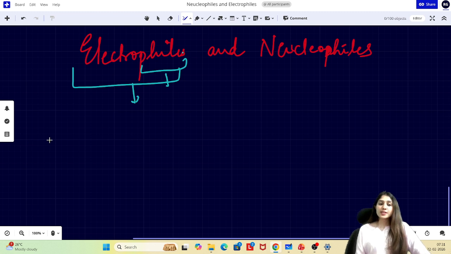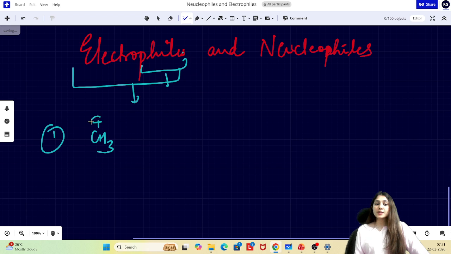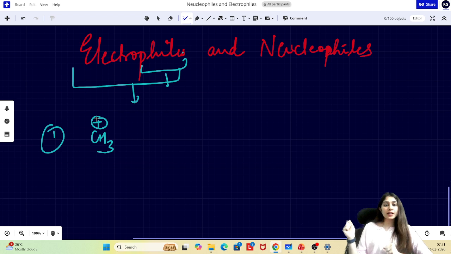For example, if we have a cation, let's say a methane cation, which has a positive charge, it will definitely try to go towards a negative center because it needs electrons, right? So that's a good example. This is definitely an electrophile, okay?